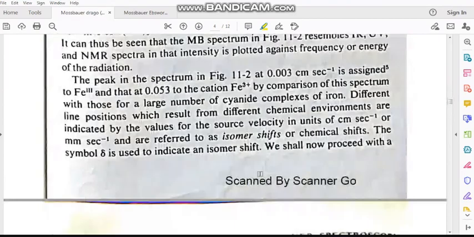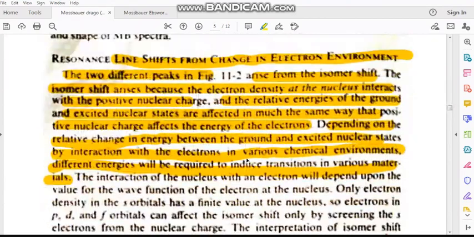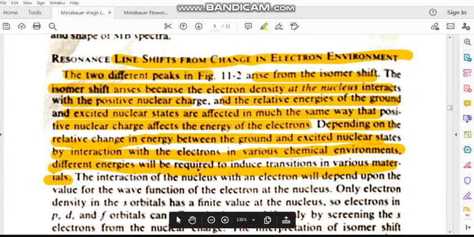Okay, so that is what we are explaining again. Depending on the relative change in energy between ground and excited nuclear states by interaction with the electrons in various chemicals. Here one chemical is iron FeCN6 and the other is Fe. So there is a change in the energy state. So different energies will be required to induce the transition in various materials.